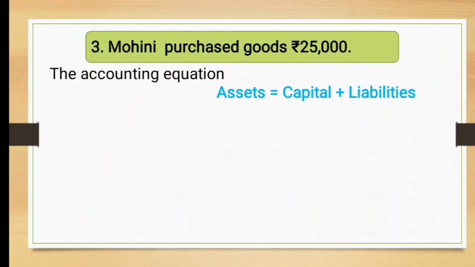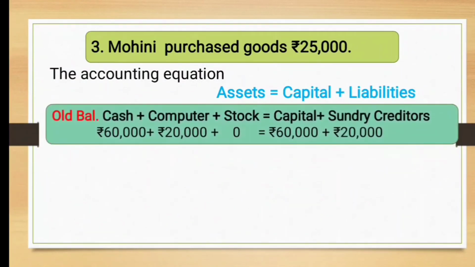The third transaction given here is Mohini purchased goods of rupees 25,000. Now see what is happening here. Mohini is giving cash and she is receiving goods. So we will write first the equation, that is assets is equal to capital plus liabilities. Before this transaction, the situation is cash plus computer plus stock.